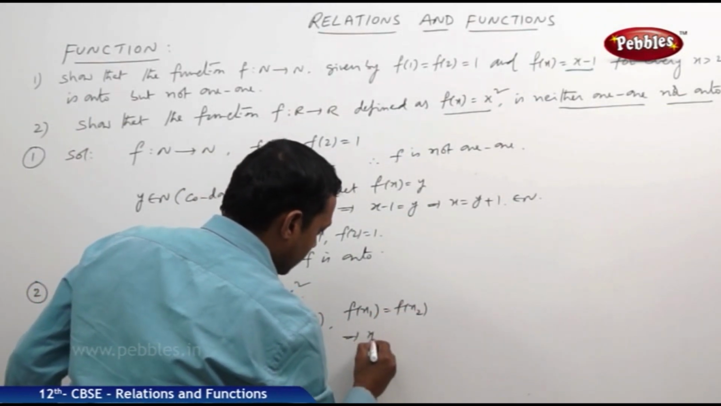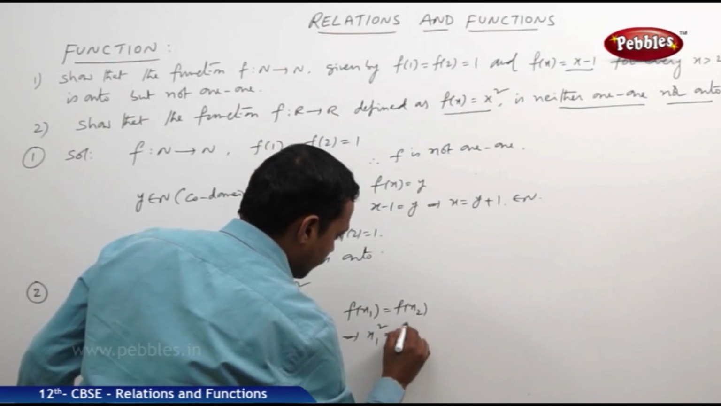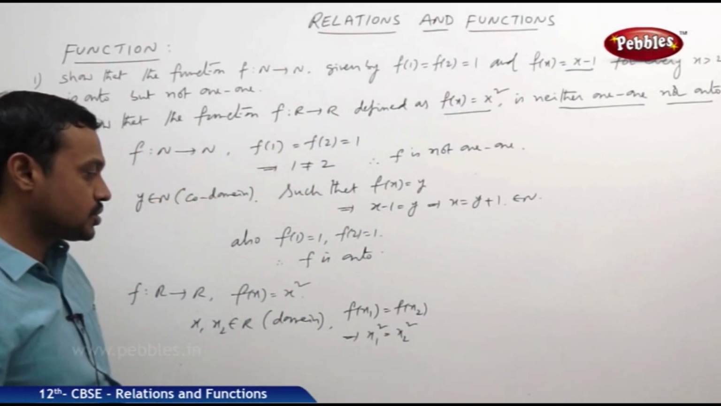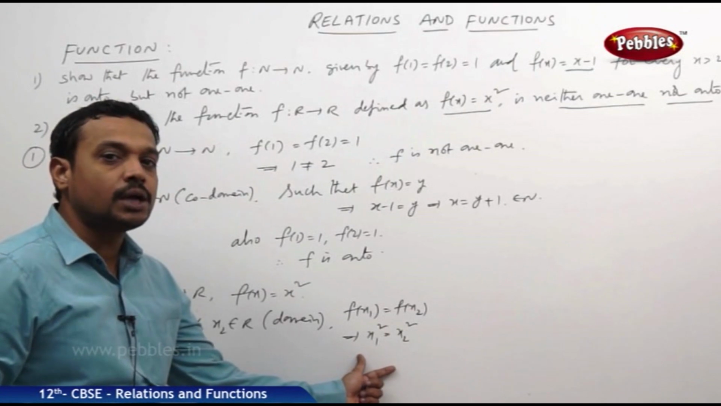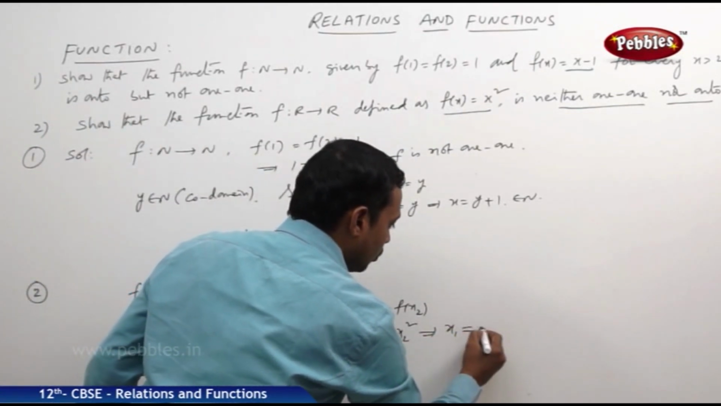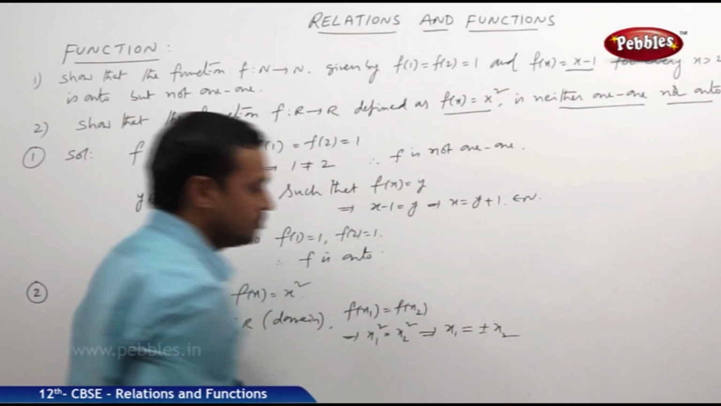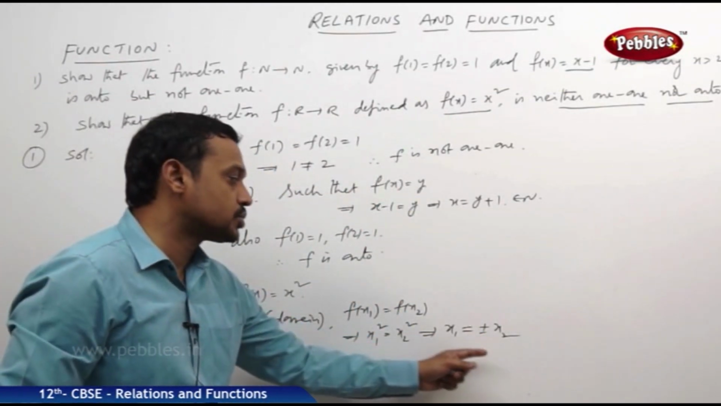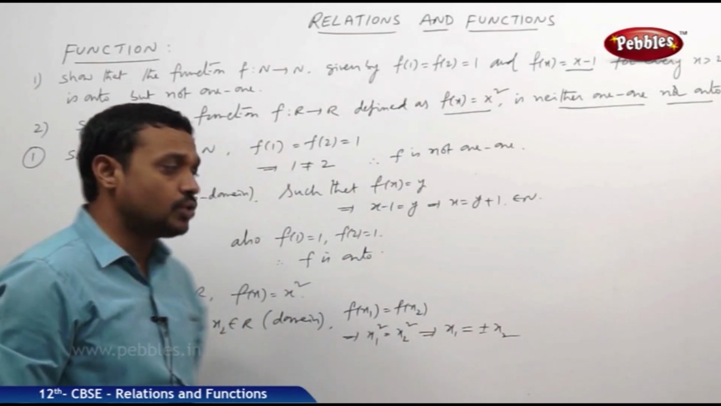Then this implies x1 square is equal to x2 square. When x1 square is equal to x2 square, then x1 need not be equal to x2. So this implies x1 is equal to plus or minus x2. But x1 need not be x2. Sometimes x1 may be minus x2 also.